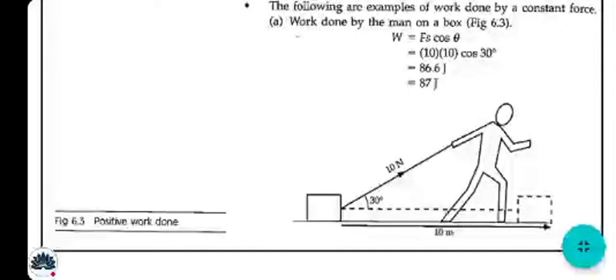10 multiplied by 10 cos 30. The answer is 86.6, which in two significant figures is 87 joules. All right, it is positive. Okay, sample problem 2, solve it.